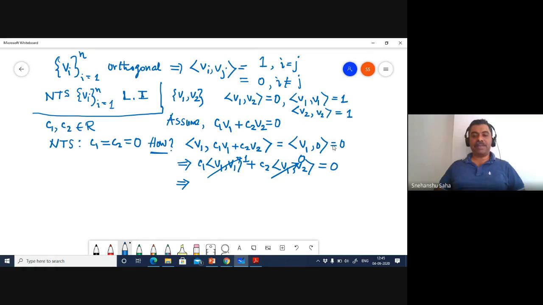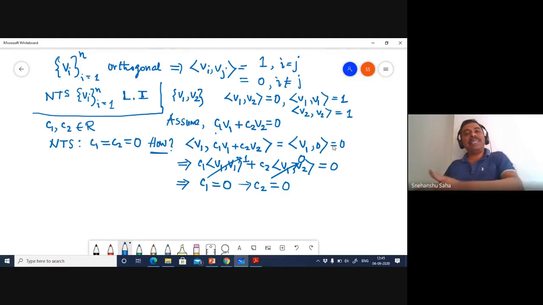So what I have here is c1 equal to 0. Now I know that your vectors are non-trivial, so go back and plug in c1 equal to 0 here. This guy vanishes, and you have c2 v2 equal to 0. Because v2 is a non-zero vector, the only way this makes sense is that c2 also has to be 0. Okay, and we can actually easily scale this up.